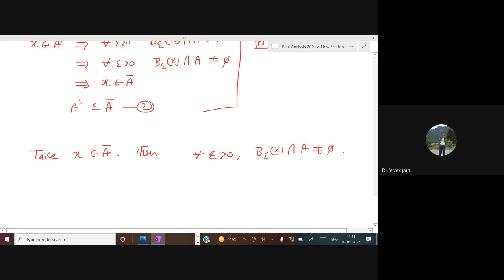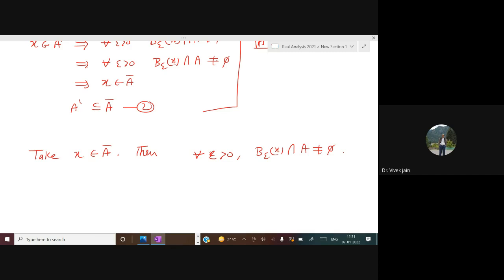Just now we have shown it. If X is in A closure, then for all epsilon greater than 0, B epsilon X intersection A is not equal to empty set. Do you agree? Yes, sir. What we want to show is that if X is in A closure, then either X is in A or X is in A dash.